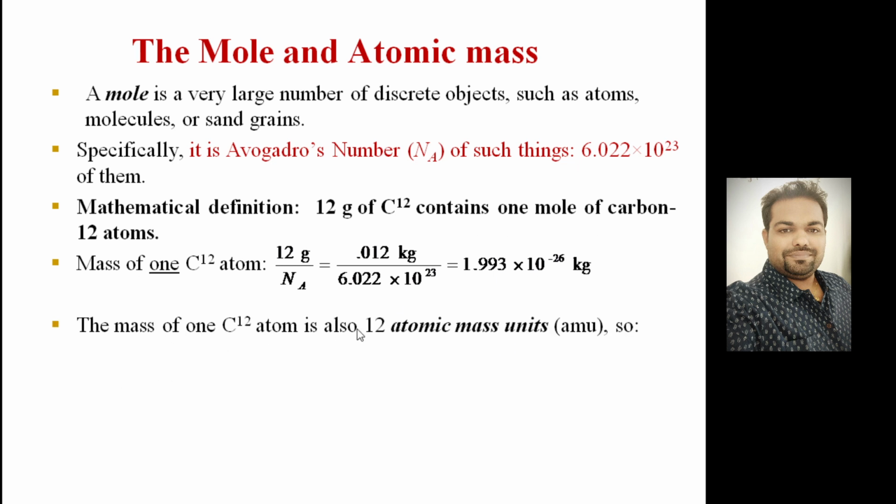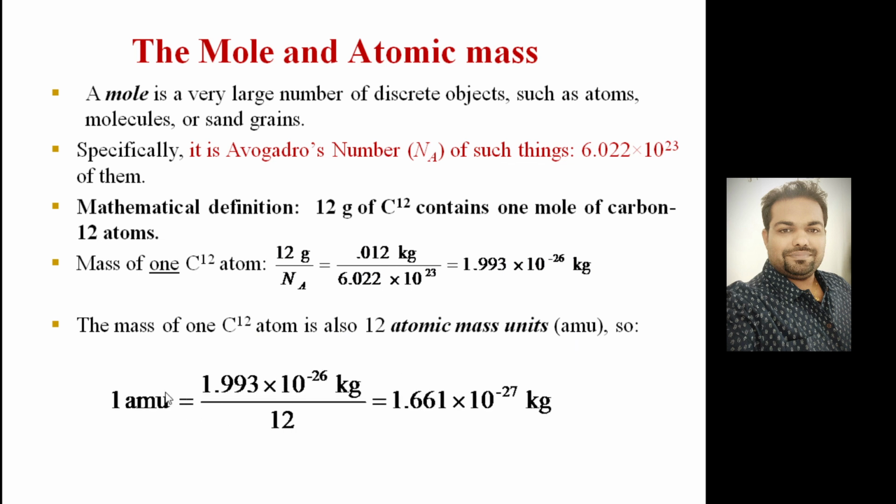This is the mass of one atom. The mass of one C12 atom is also 12 atomic mass units basically, right? AMU. So one atomic mass unit will be nothing but this mass divided by 12. Clear? That is coming around 1.661 × 10^-27 kilogram. So this is the atomic mass unit, and the mass that you have calculated for C12 is 12 divided by the Avogadro number, which gives the total mass of one C12 atom.